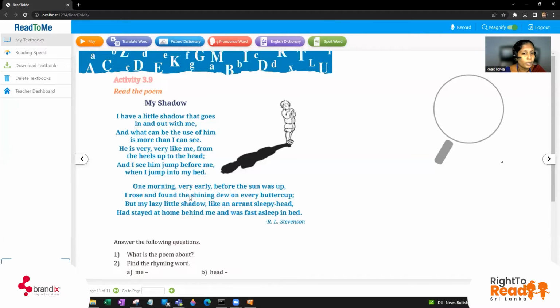One morning, very early, before the sun was up, I rose and found the shining dew. What do you mean by dew? Shall we see the picture dictionary?